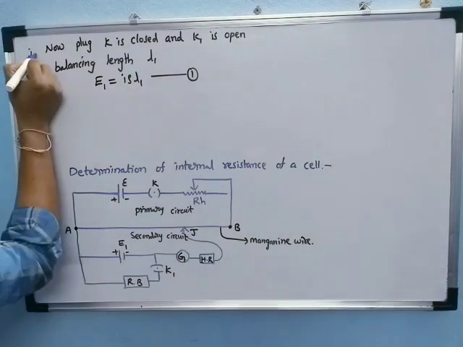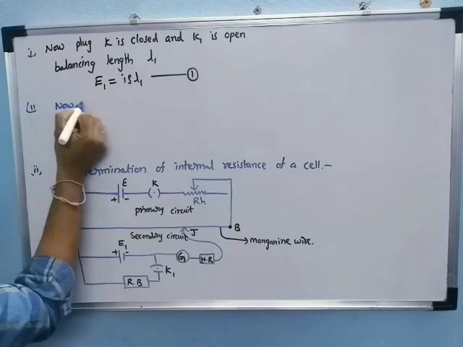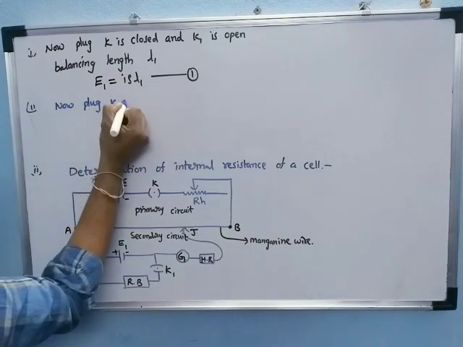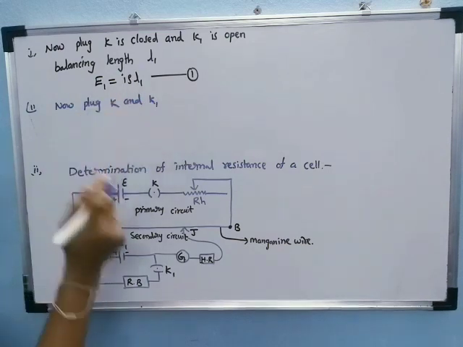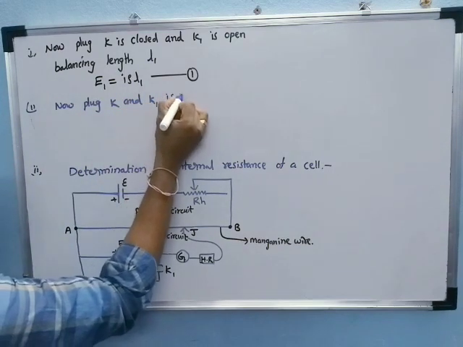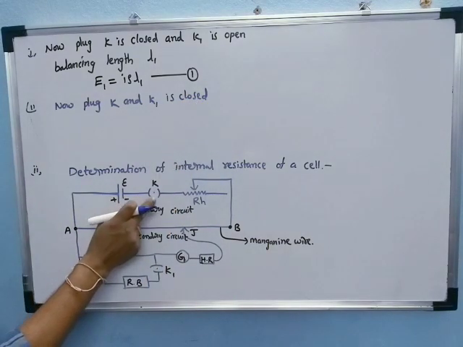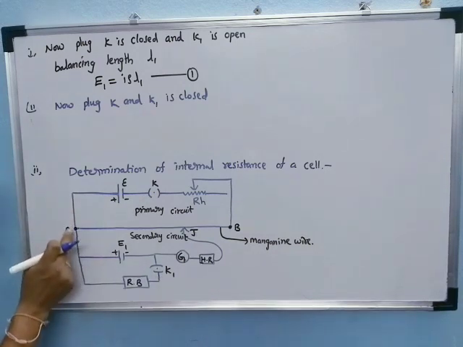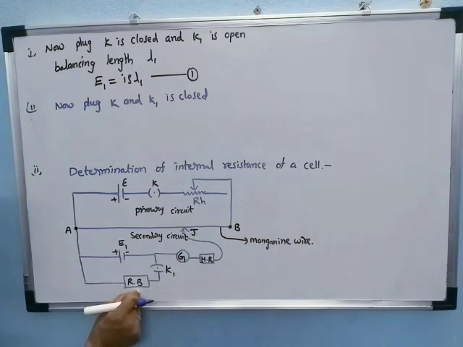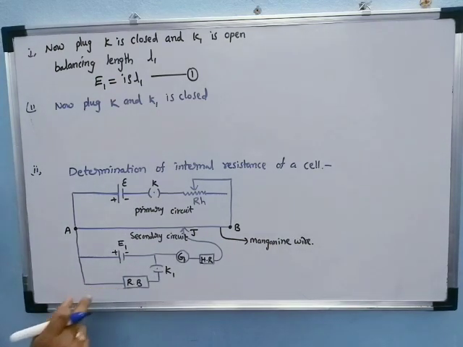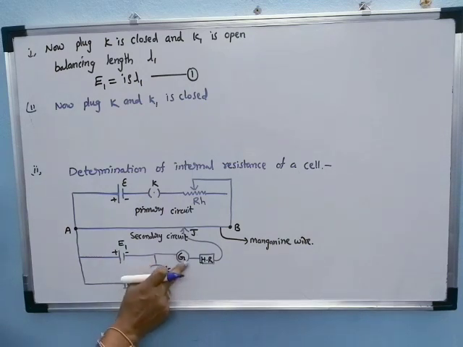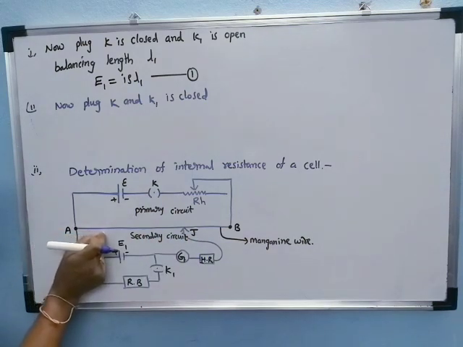Now the plugs K and K1 are both closed. Then the current is passing through the resistance box. We are introducing a suitable resistance. When current passes through a resistance, a potential difference is produced. Now the galvanometer shows some deflection, and the jockey is pressed at various points.